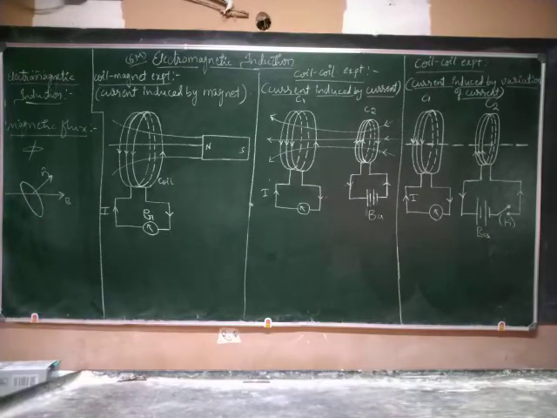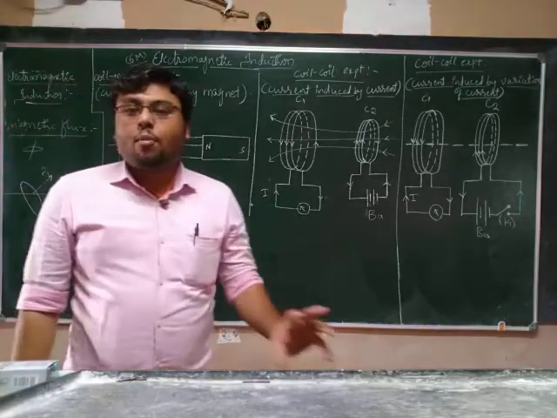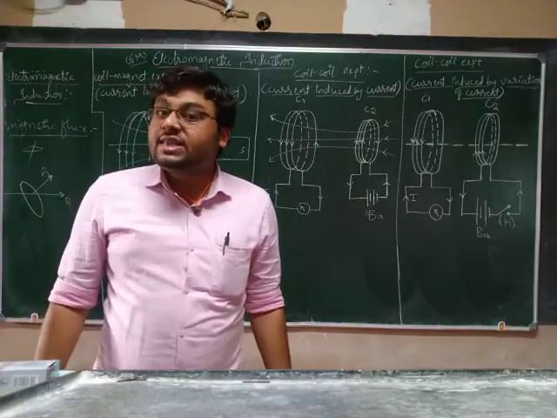Now when I consider the magnetic flux, the magnetic field lines should be normal to the surface area. Here it is not exactly normal to the surface. Then we need to resolve it. One component is normal to the surface.